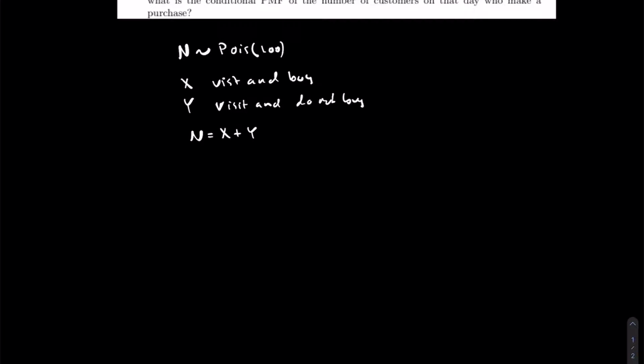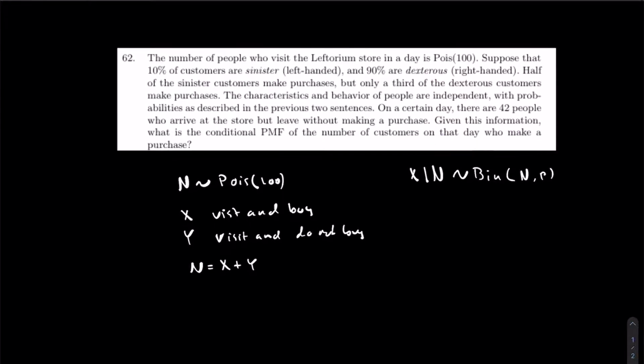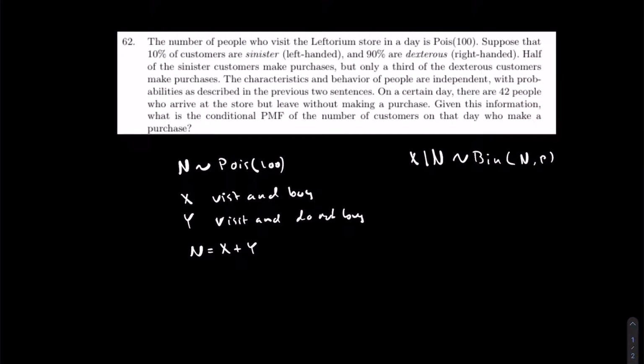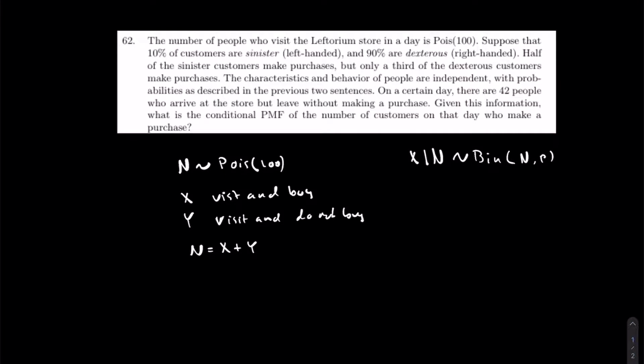And conditioning on the information that if we know N, we also know that X is a binomial with parameter N, probability of p, right? Those are the probability of buying.